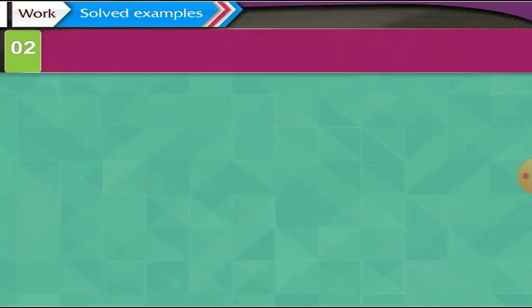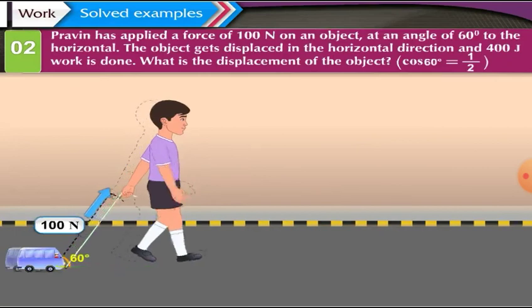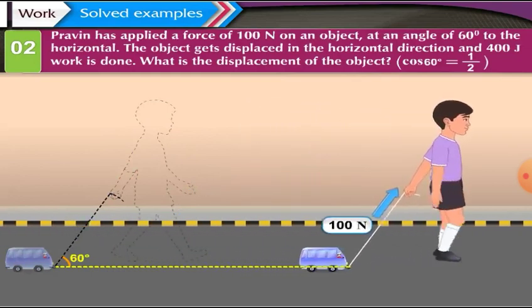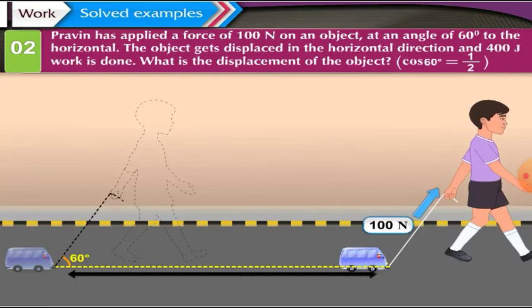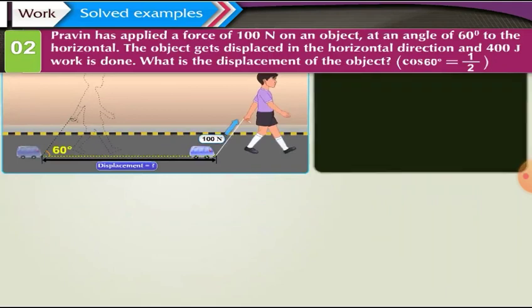2. Praveen has applied a force of 100 Newton on an object at an angle of 60 degree to the horizontal. The object gets displaced in the horizontal direction and 400 joules work is done. What is the displacement of the object? Solution. Let us first note down the given things. Angle between the force applied and displacement, theta, is equal to 60 degree. Force F is equal to 100 Newton. Work W is equal to 400 joules.